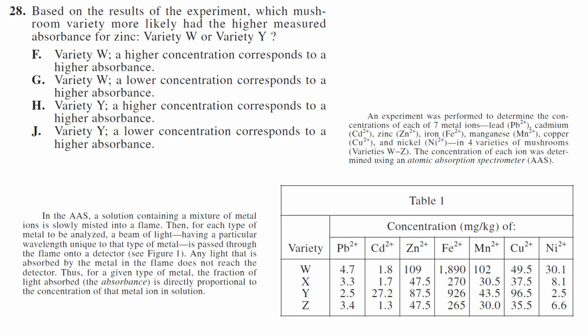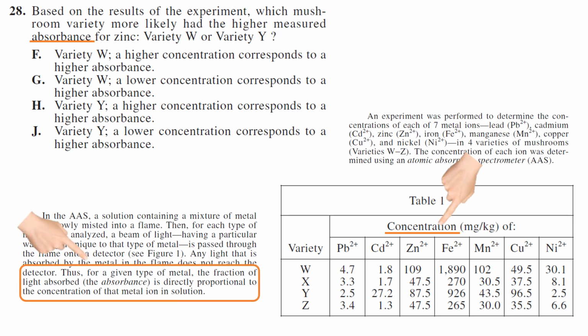28. Based on the results of the experiment, which mushroom variety more likely had a higher measured absorbance for zinc? So we're looking at zinc, variety W or variety Y. Now this one's kind of interesting. It doesn't say absorbance, it has concentration. But we see in the reading, this is kind of a tricky question, that absorbance is directly proportional to concentration. So in other words, absorbance tracks with concentration.